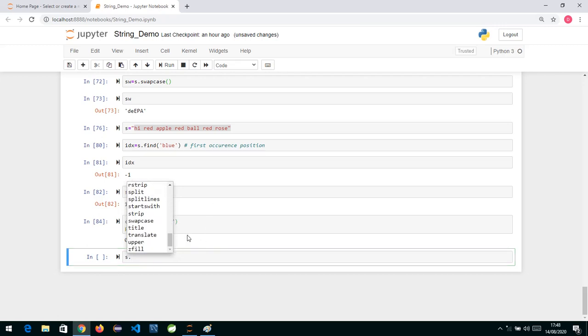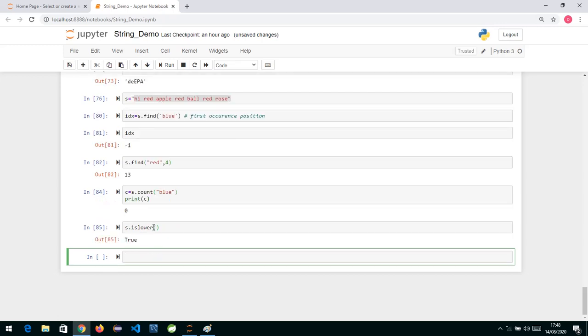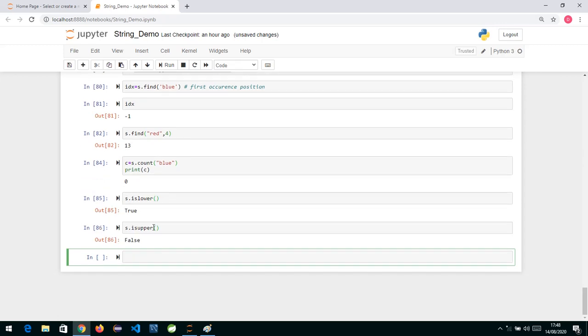There are many functions, so I will just take up the main functions which we require. I'll just show you islower and isupper. So in S what we have is a lowercase string, so if I write S.islower, from the name itself you can come to know that islower or isupper or isalpha are going to return you a boolean value. So if the whole string is in lowercase, it will return you true. And if I check isupper, this will tell me whether it is in uppercase or not. Now it is not in uppercase, so it has returned false.